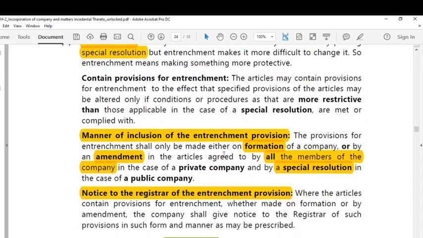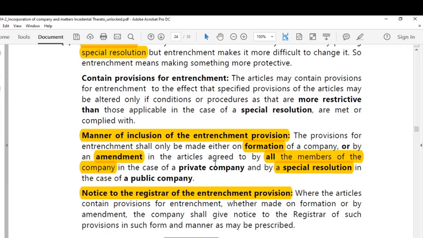So how can these entrenchment provisions be included? So dear student, here the entrenchment for any rule or regulation can be extended at the time of a formation of a company or by an amendment in the articles. By an amendment to the articles also it can be provided.